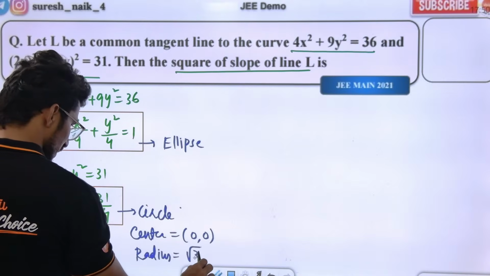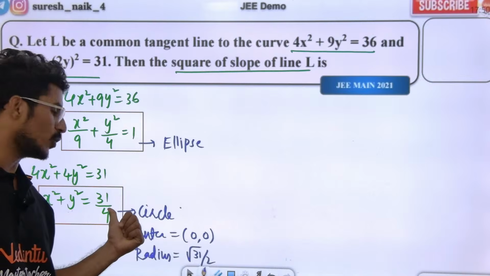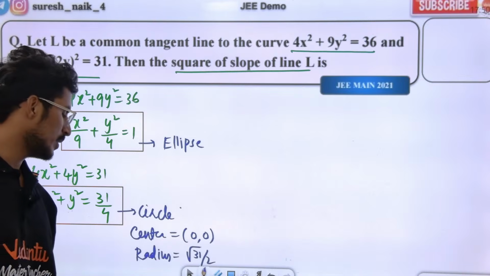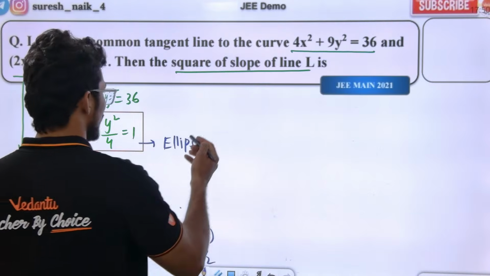Radius is equal to root 31 by 2. Check. R square is equal to 31 by 4. R is root 31 by 2. Very good. Sir, equation of tangent to the ellipse.